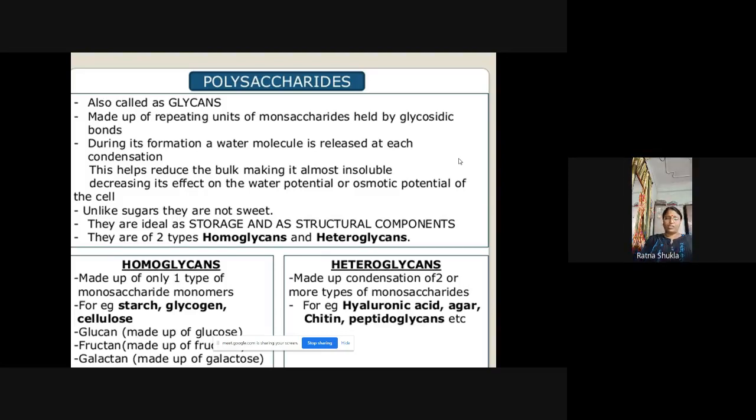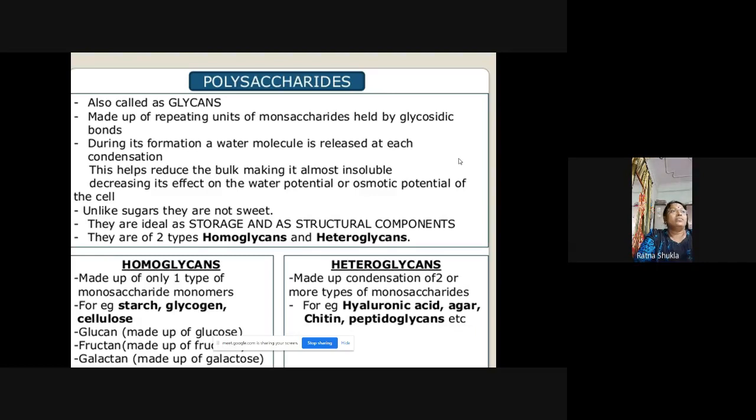So as I mentioned earlier, these polysaccharides are insoluble in water, for example starch, and they don't have any taste. It is tasteless. When you wash a potato, the potato releases a large part of its starch. We obtain a white, translucent, opaque liquid, that is the starch, and when you taste that starch, it is totally tasteless, it doesn't have any taste.